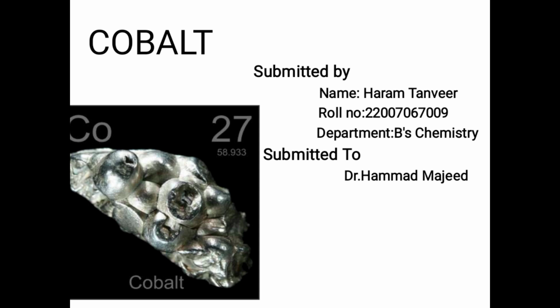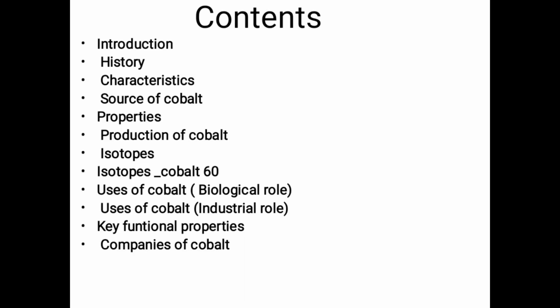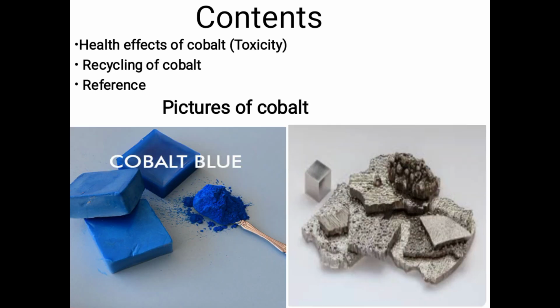So let's start the contents, which include introduction, history, characteristics, source of cobalt, properties, production of cobalt, isotopes, cobalt-60, uses of cobalt in biological role, uses of cobalt in industrial role, key functional properties, companies of cobalt, health effects of cobalt, toxicity, recycling of cobalt, and then last is reference.